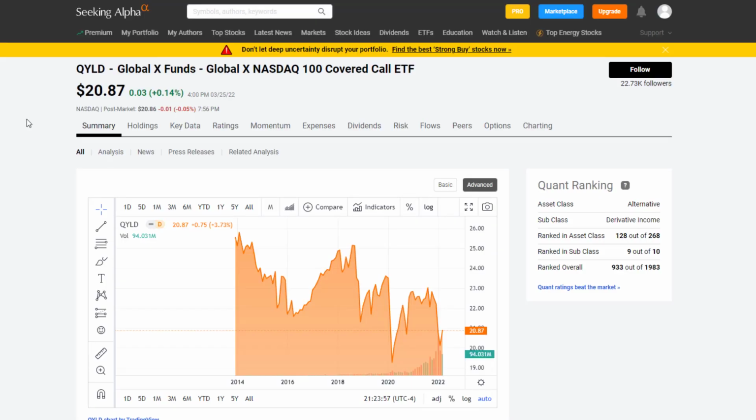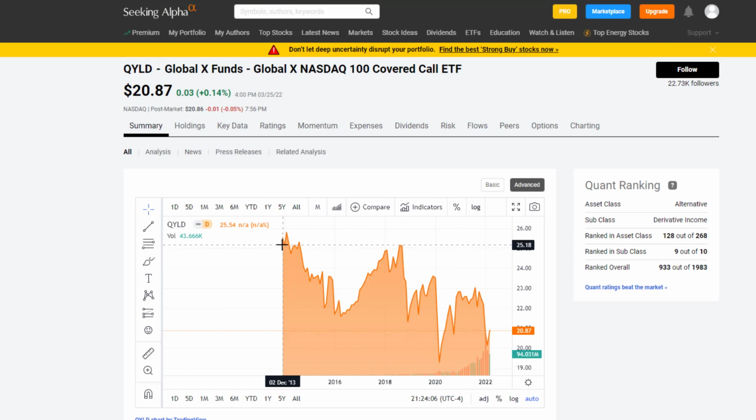Coming over to QYLD's page on Seeking Alpha, this is their advanced market price data. So at the fund inception date of December 2013, if you recall from their website, their starting price was about $25 per share. What we're trying to find here is a straight line from the starting value 8 years and 3 months later all the way to here. Now obviously if you entered here and exited here, you would have had a positive appreciation in your fund portfolio value plus the dividends. Same thing if you entered here and exited here, or entered here and exited here. But some people are not as lucky to be able to time the market and get out ahead.